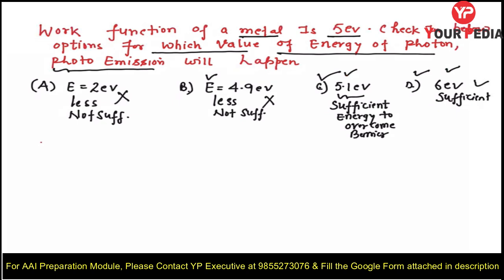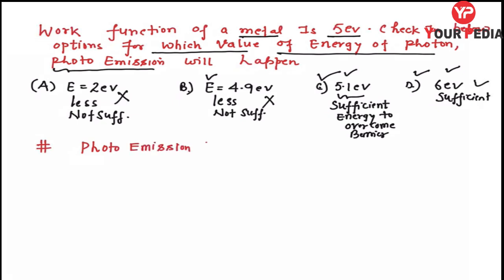What we can conclude from this example is that photo emission will take place if your h nu, the photon energy, is greater than or equal to the work function. Is it clear? Obviously yes.